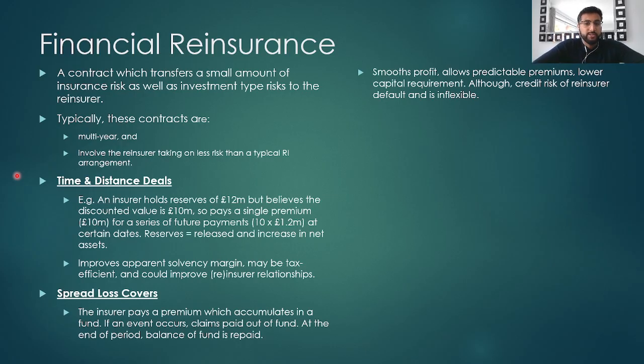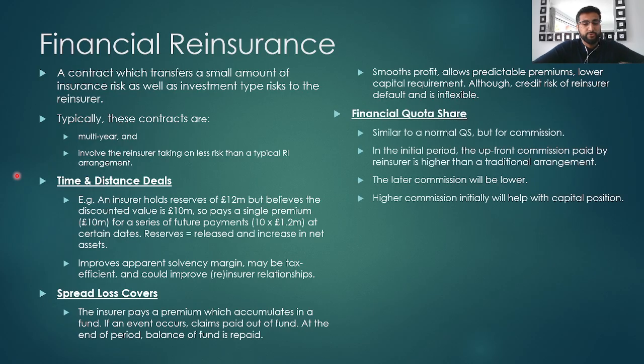The advantage of this is that it smooths profits, allows predictable premiums and lowers the capital requirements. The disadvantage is that it uses a reinsurance company, of course, so there exists credit risk that the reinsurer might default. And since the premium is paid into a fund, it's very inflexible.